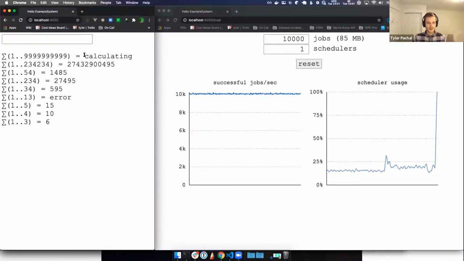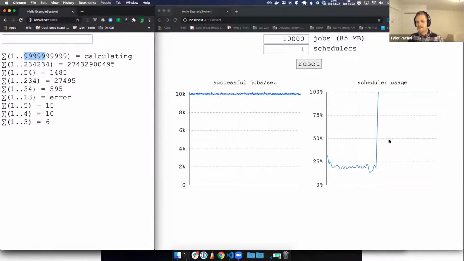So here we can see that we are calculating and our CPU usage has spiked, or the scheduler usage spiked, scheduling cycles on the CPU. So that's not so good. How many nines did I put in? A lot. Anyway, eventually this will come back down. So this is a problem. Obviously, however my math has been implemented here is not great. Perhaps I did it recursively instead of using high school math, where I would have learned the formula to easily compute the summation of a number.